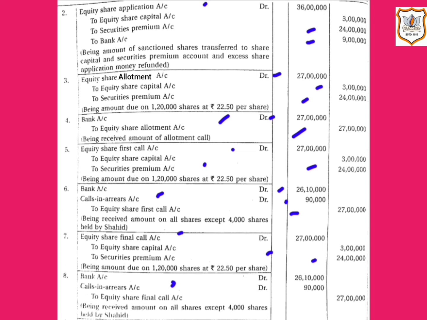So 1,16,000 shares will be multiplied by rupees 22.5, that comes to 26,10,000, and company did not receive the amount for 4,000 shares. So 4,000 shares multiplied by rupees 22.5, that comes to 90,000, and equity share final call account will be credited by rupees 27 lakh.